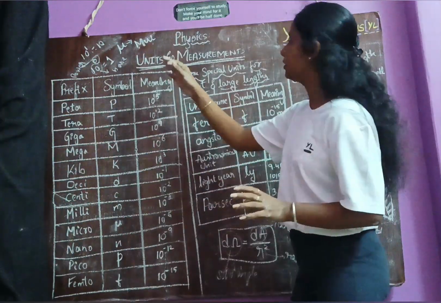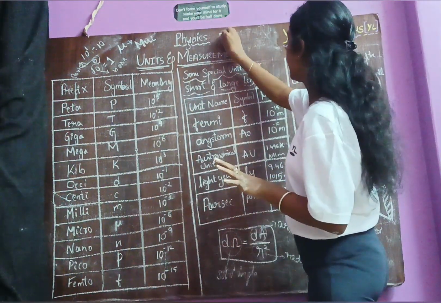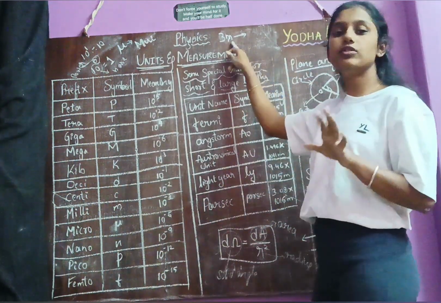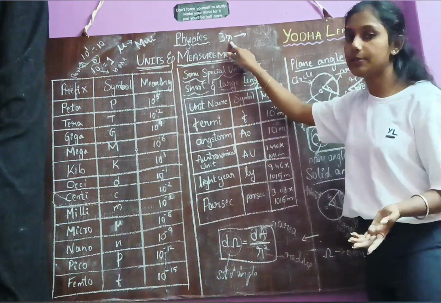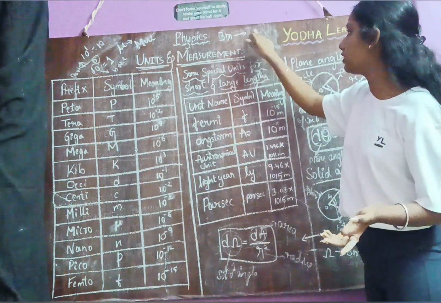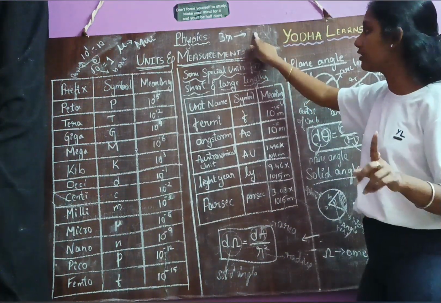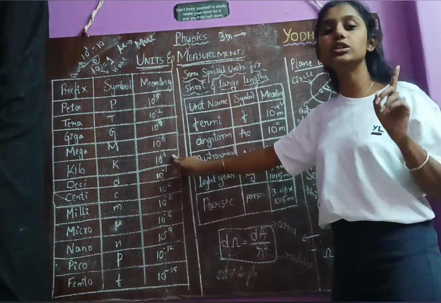For example, I am going to show you one conversion. Let me take 3 meter. Now I need to convert this 3 meter into kilometer and centimeter. So how do I convert? From meter to kilometer, I need to add the prefix. What is the prefix for kilo? K, kilo, 10 power 3.